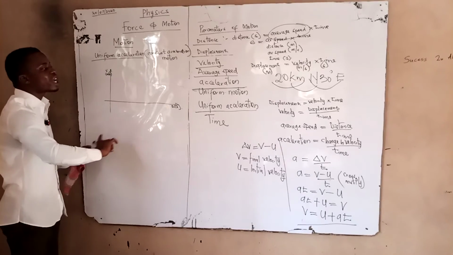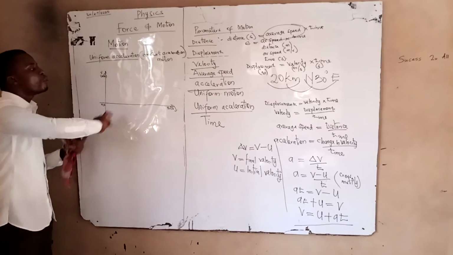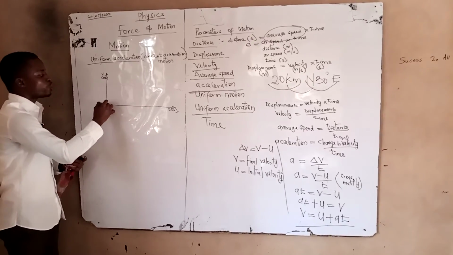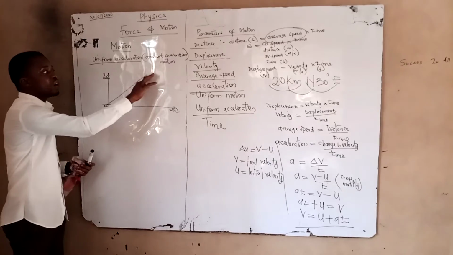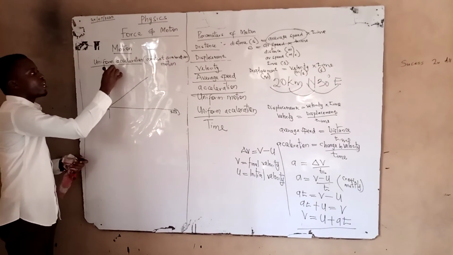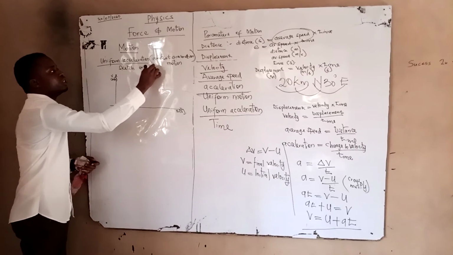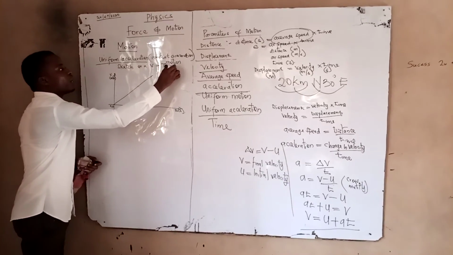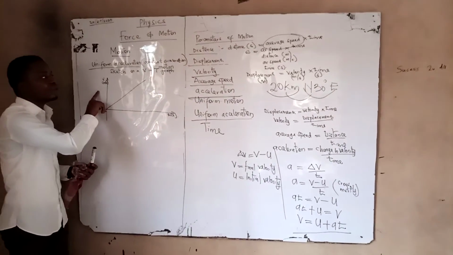Alright, being a constant acceleration motion, our line of best fit must pass through the origin. And so we're going to be having something like this as our constant acceleration motion graph. This is a sketch on a velocity-time graph, right? When we sketch a constant acceleration graph on the velocity-time graph, velocity on the vertical axis and time on the horizontal axis,